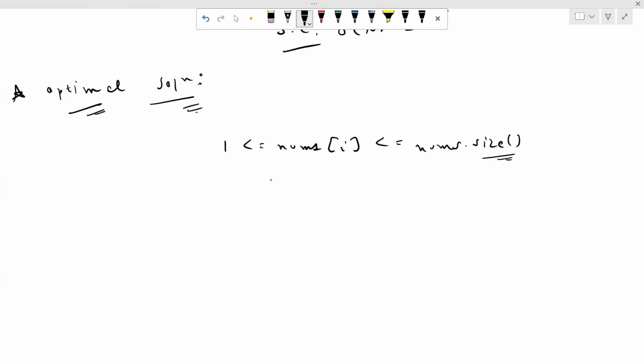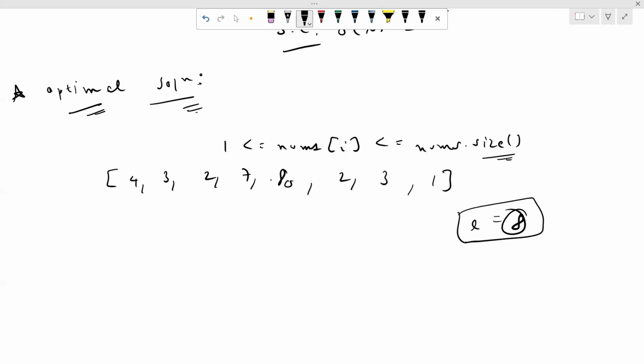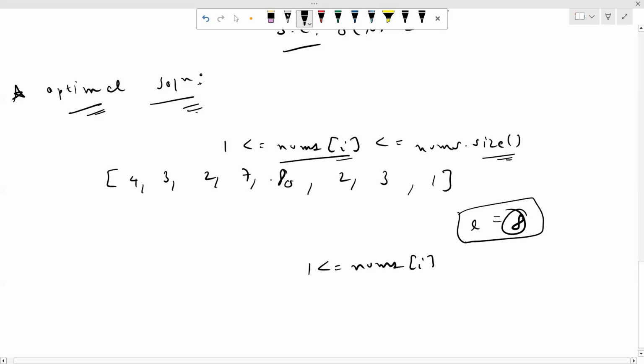Now let's take this example, which is 4, 3, 2, 7, 8, 2, 3, and 1, right? Now just look at this array. What is the length of this array? It is 8. Length is 8. Now all the elements present in the array lie between 1 and 8, right?